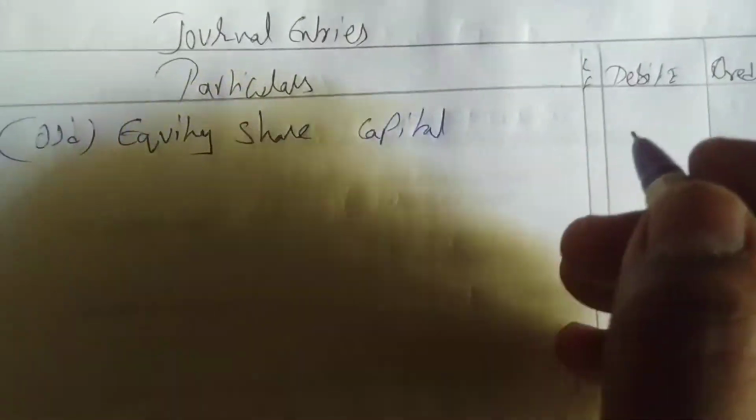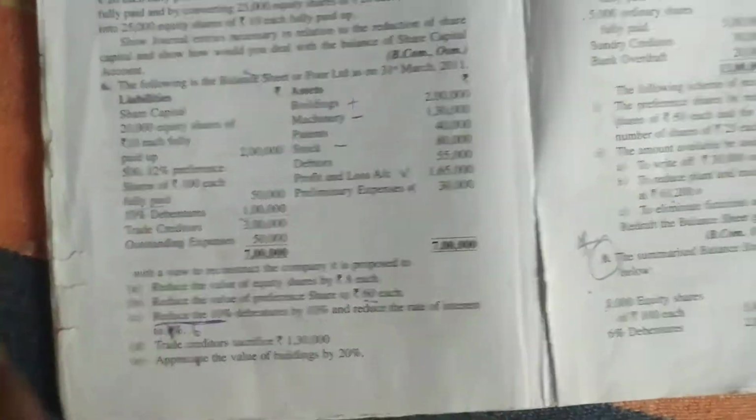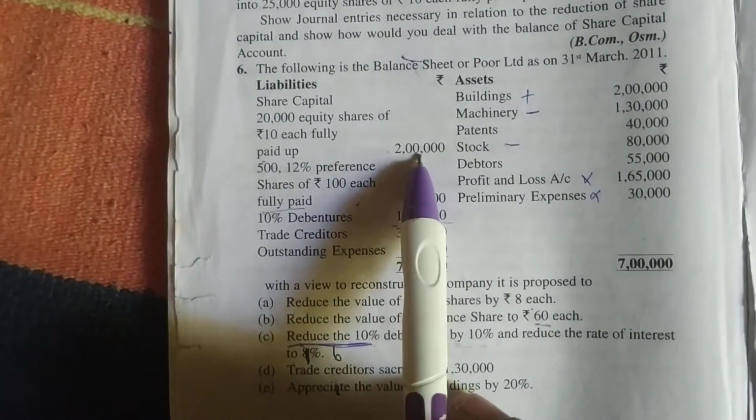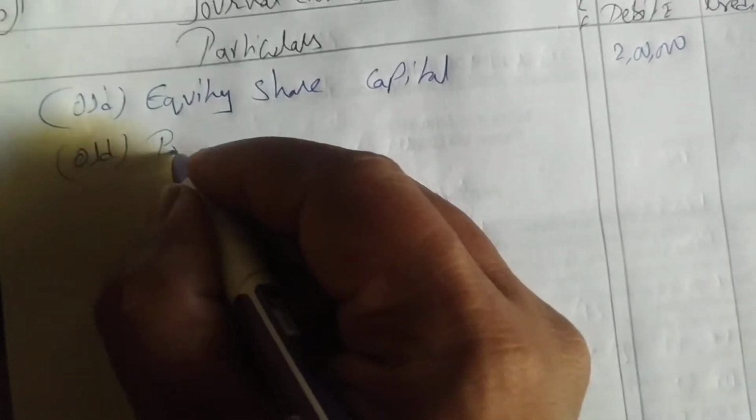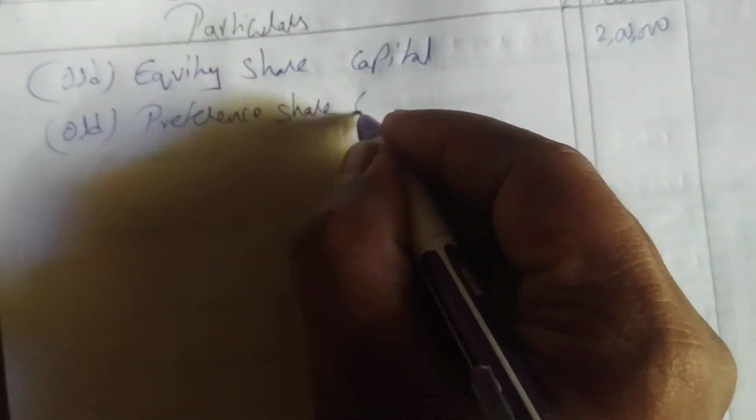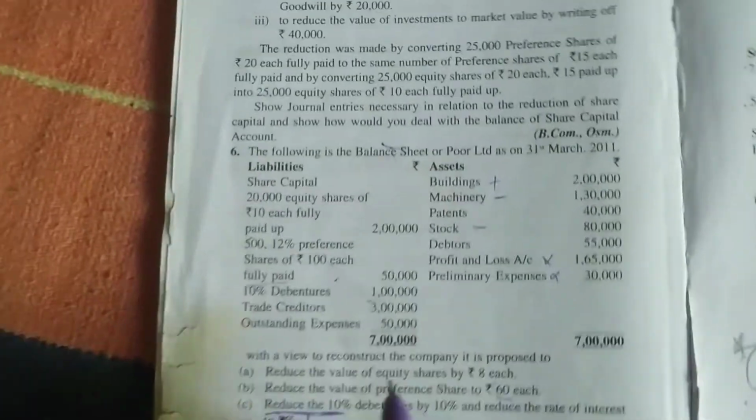Okay, how much is old? Equity share capital old is 2 lakhs. So 20,000 into 10. So 2 lakhs I am writing on the debit side. Okay, old preference also I am writing. In one only I am writing. No need of writing separate entries. If you want, you can write separate entries. Preference share capital old. Okay, old is how much here? 50,000. So I'm writing 50,000.